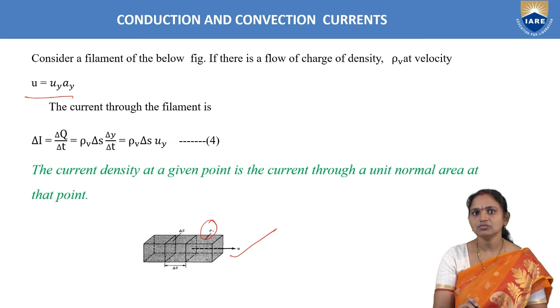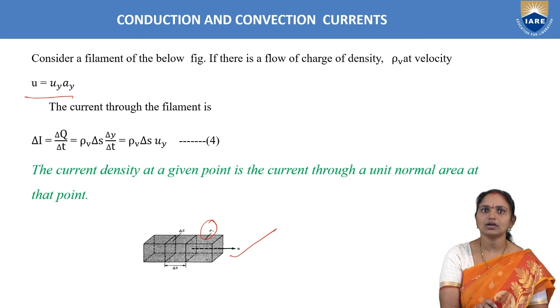Velocity is a vector, that's why I am representing it along a direction. Here the direction is y direction, so u is uy into ay. Here uy represents the magnitude of velocity in y direction and ay represents the unit vector.